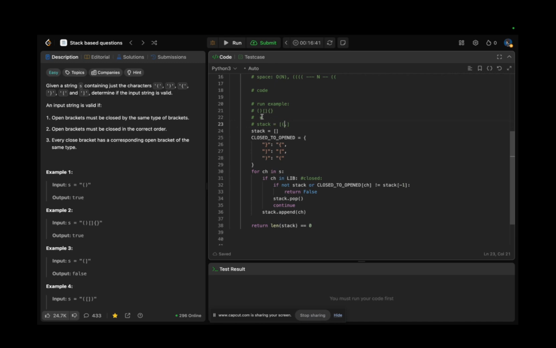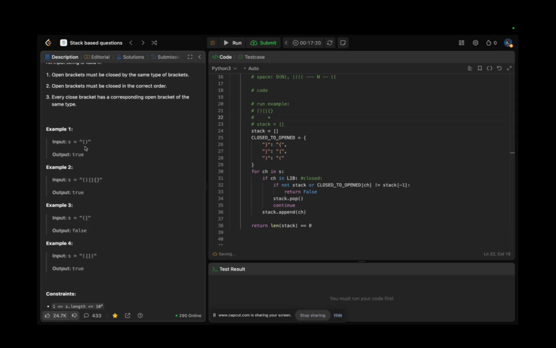Then we are going to the next one, which is a closed one. So it's closed. It's in lib. Stack not empty. Yes, I guess the stack is not empty, and we have to check closed against open. It means that this close matches this opening, and if they are not equal, there are equal. That's why the pop would happen, and it will get popped. The same would be for this one. Then it will go to close, and the close will remove it, and the same.